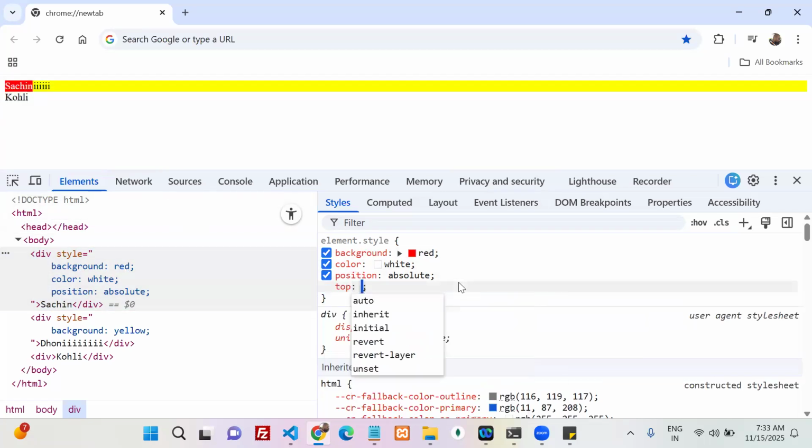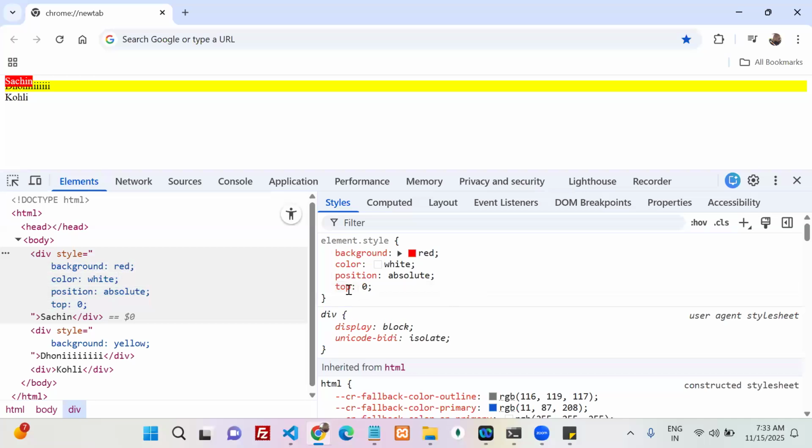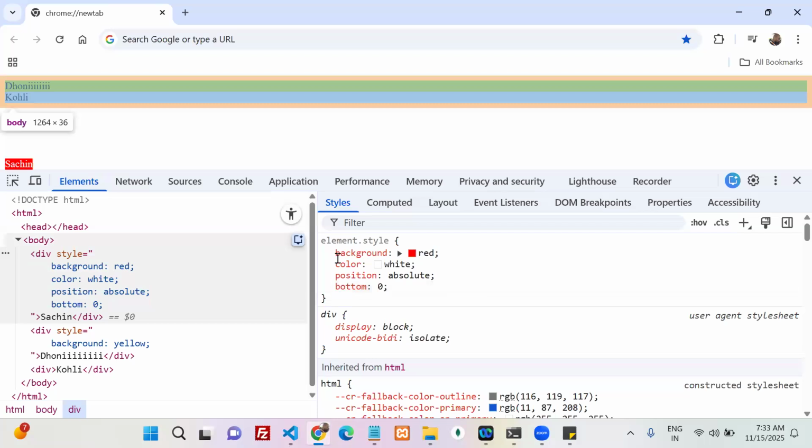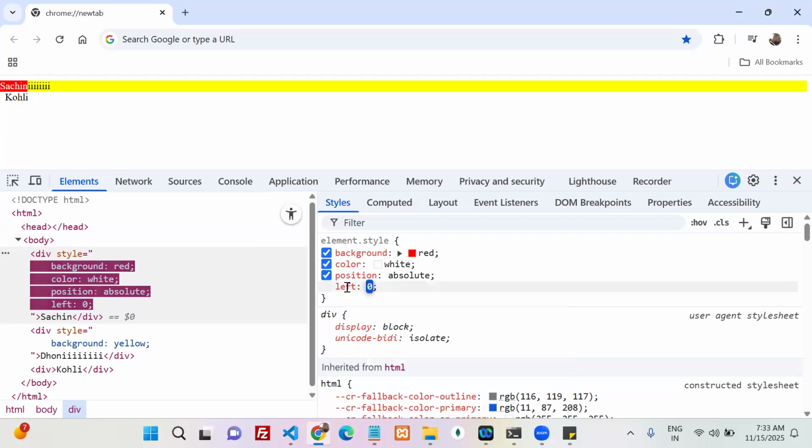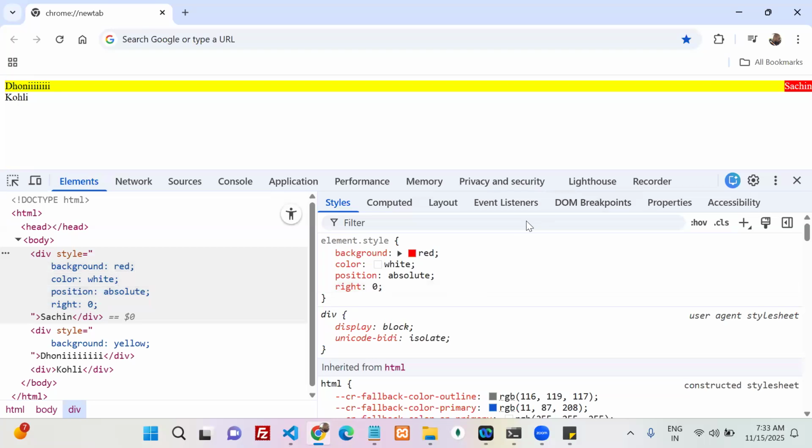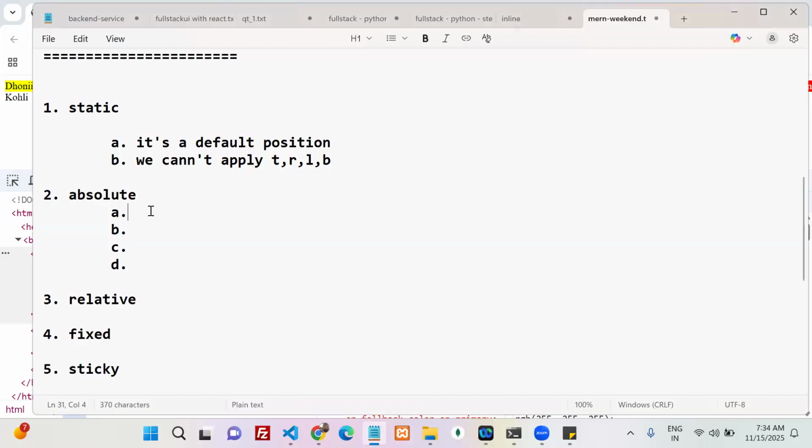Now, the next point. Can I apply top? Is the possibility there or not? Yes. Can I apply bottom? Observe Sachin, there are some changes. Yes. Left, yes. The next one, right, yes. So, the third point is what? We can apply top, right, left, bottom. So, you have to tell me three points. First, we can apply top, right, left, bottom. It takes whose width?